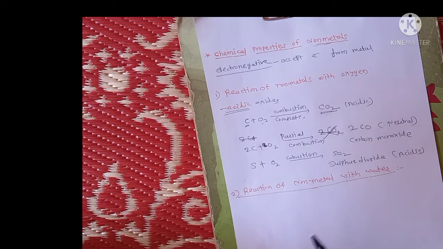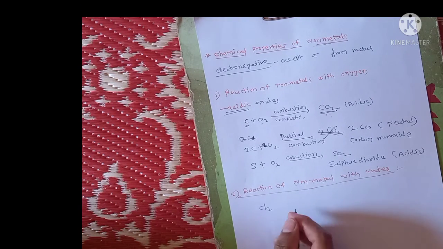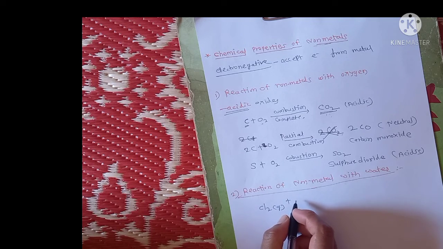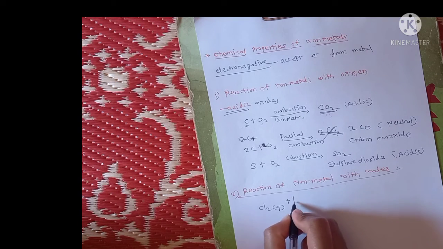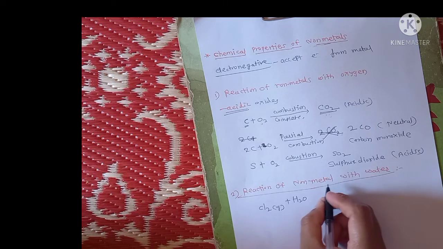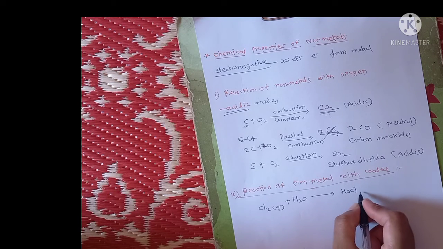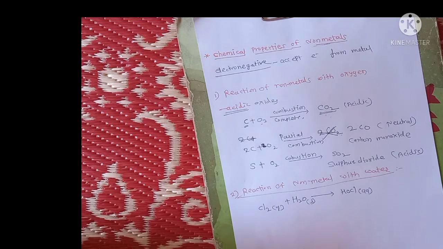We take one example of a halogen, chlorine, Cl2, which is gaseous. When it reacts with water, H2O, there is a formation of HOCl, hypochlorous acid, and HCl, hydrochloric acid. Both are aqueous because the reaction happens in the presence of water.